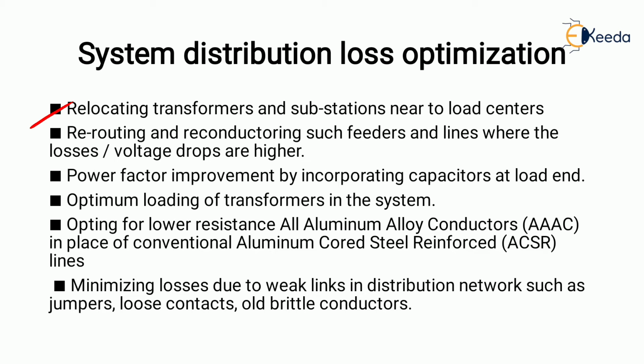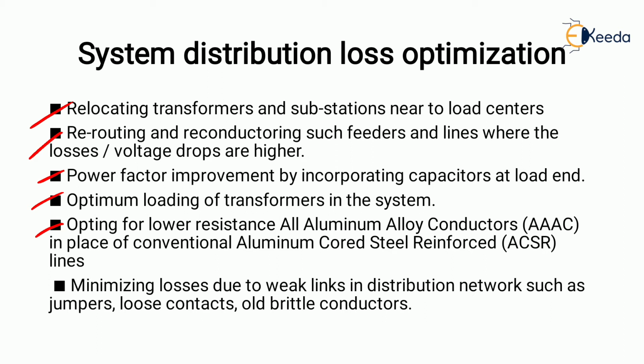Next is rerouting and reconductoring of feeders and lines where the voltage drops are higher. So we can reconductor wherever the losses are higher. Then power factor improvement by incorporating capacitors at the load end. Next is optimum loading of the transformer in the system.